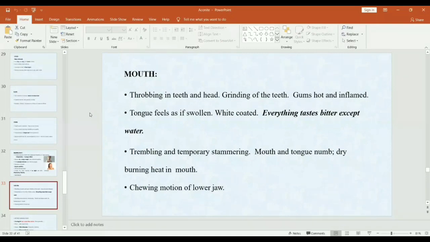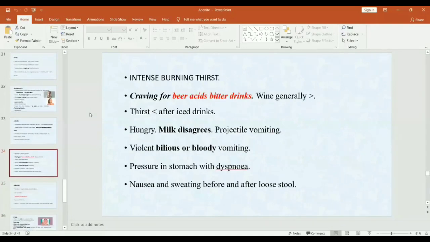Continue chewing motion of lower jaw. Also associated with intense burning thirst. There is a craving for beer, acids, bitter drinks, but it aggravates. So desire for beer, acids, and bitter drinks. Thirst is aggravated after iced drinks.